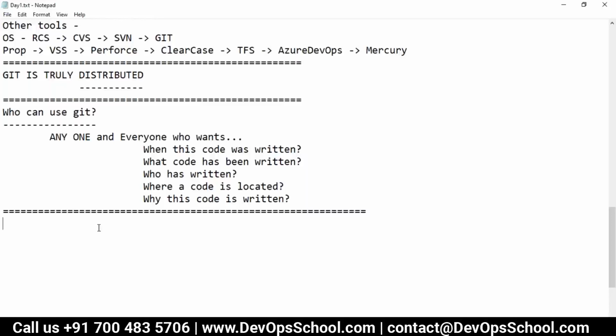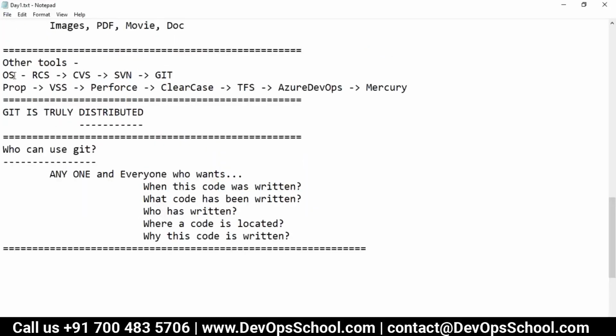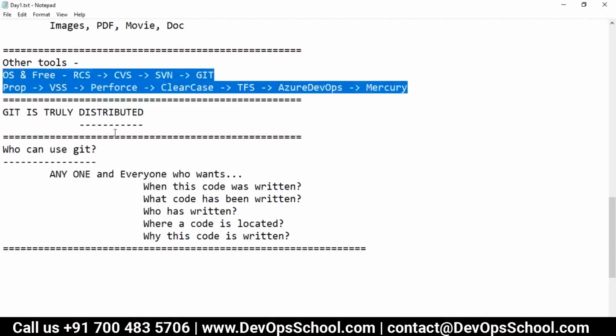In the other two sections, what is the difference between OS and proprietary? Open source here, I said open source. That means free. And here proprietary means you have to pay for it if you want to use it more than their limitation. Let's say Perforce, if I recall, earlier they were having a few users free, I think one or two. I have a very bad memory though. When they started 5 people, then I guess 20 people, and now it's completely free. So it is like that. Okay, thank you. Yeah, got it.